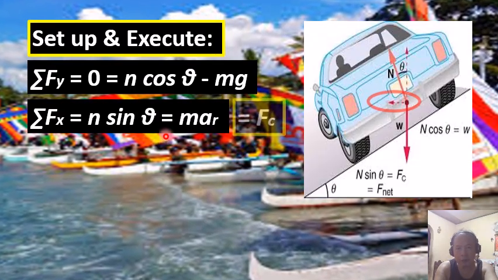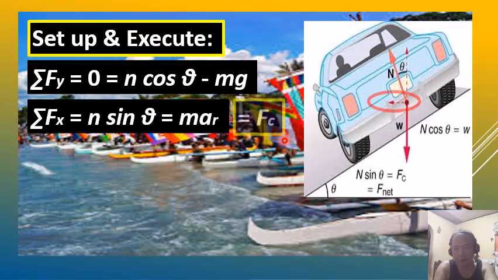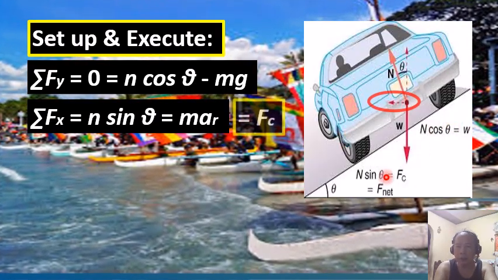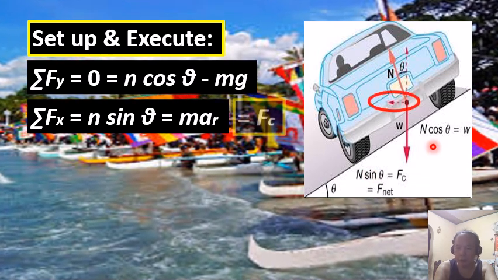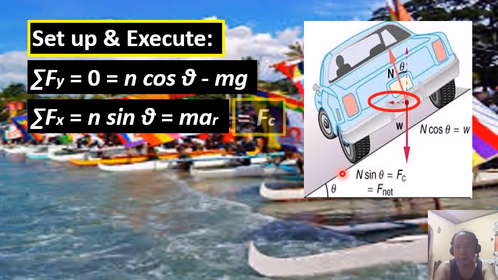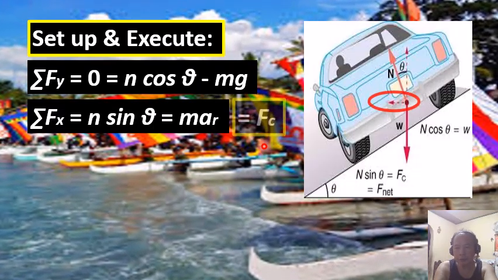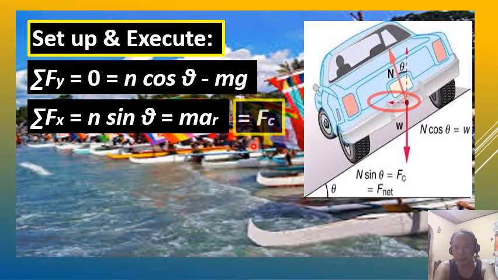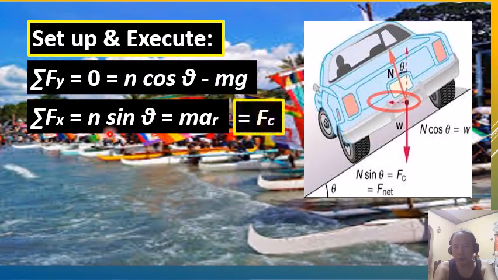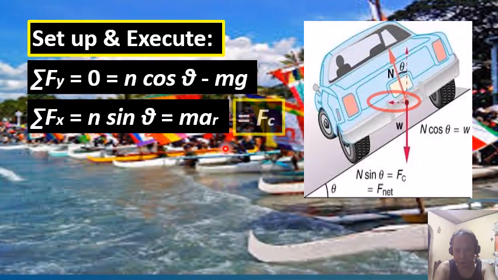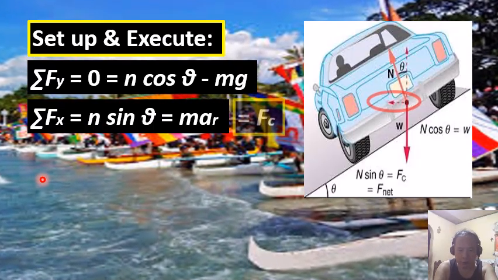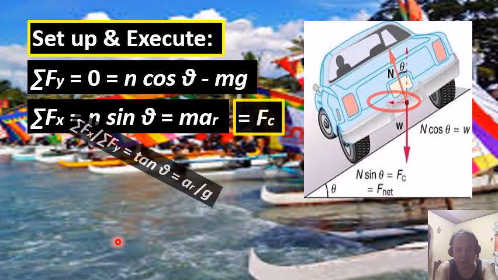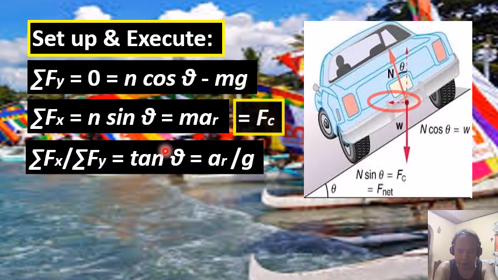But before that, we are emphasizing that the centripetal force that is needed by a body to make a perfect round about this curve, in the absence of friction, is provided here by the x component of the normal force. So again, dividing n sine theta by n cosine theta will give us tangent theta.